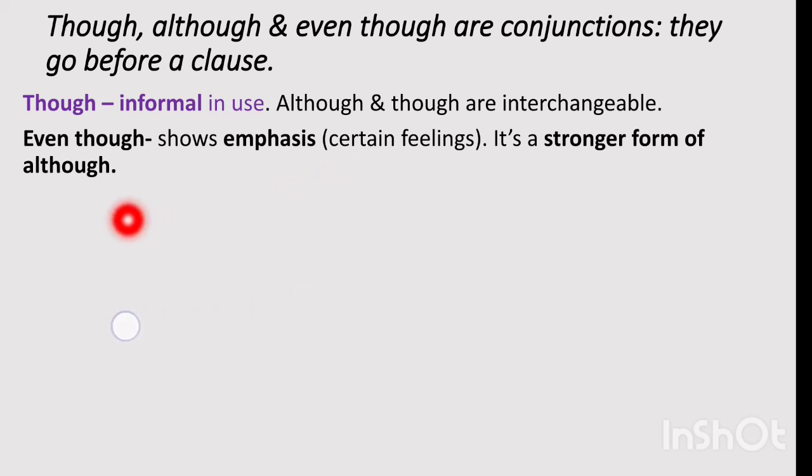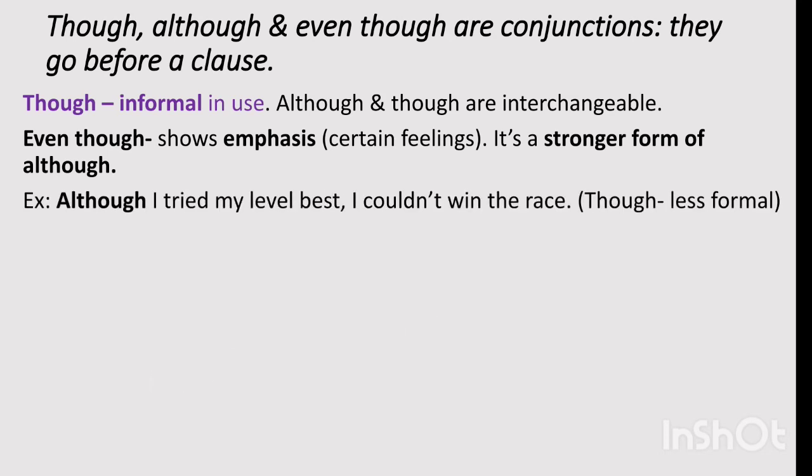And even though, when do we use even though? Even though is used to show emphasis, certain feelings, stronger form of although, emphatic form of although. Although की जो emphatic form है, that is even though. So have a look at this example. Although I tried my level best, I couldn't win the race. Two surprising ideas are given here, two different contrasting ideas are given here. और एक contrasting idea के साथ हमने क्या लगाया है? Although. It is replaceable. It is interchangeable with though. यहाँ हम though भी use कर सकते हैं, but it would be less formal. ये less formal होगा, informal होगा.